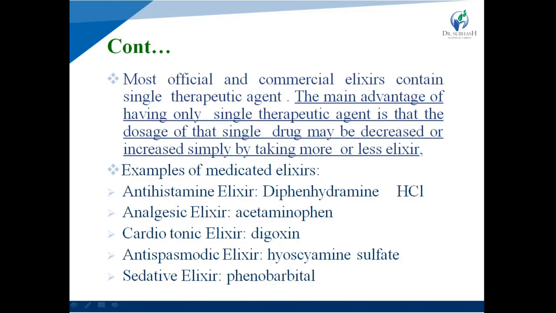Next one is antispasmodic elixir. Example is hyoscyamine sulfate. Next one is sedative elixir. Example is phenobarbital elixir, used as a sedative and hypnotic, which contains 14% alcohol.